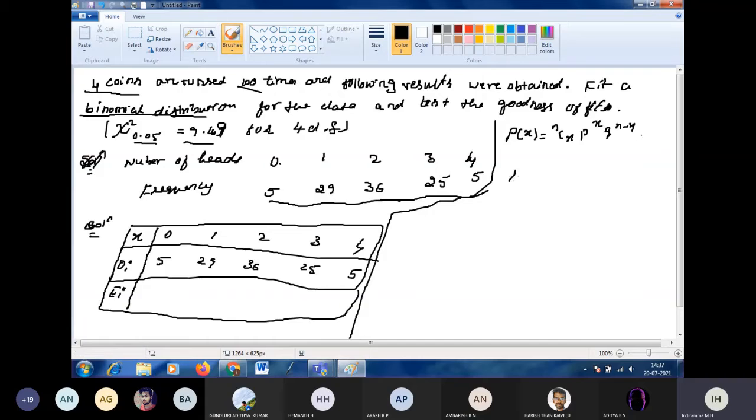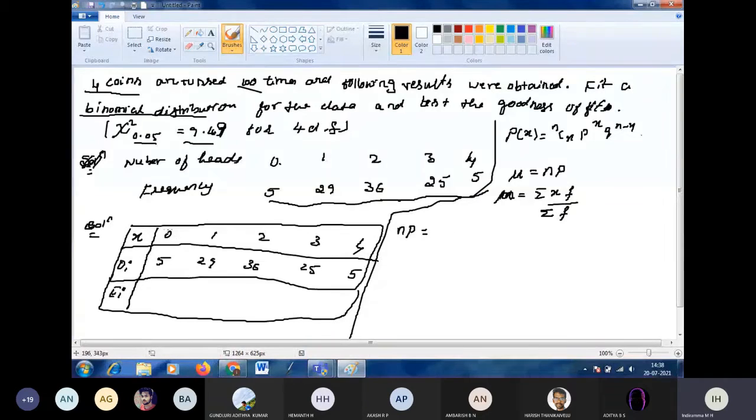Mu is equal to np in the binomial distribution. We can find the mean mu as the summation of x times f of x divided by the summation of f of x. This is the formula for the mean, which is nothing but np.